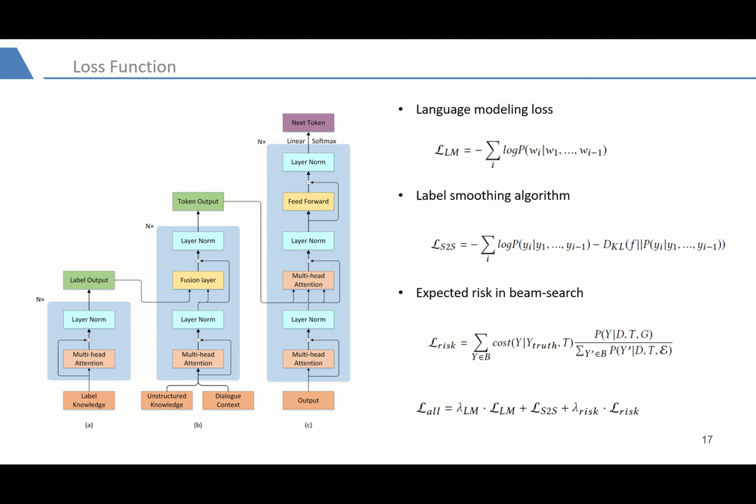As for the loss function, according to previous works, including language modeling as an auxiliary objective in fine-tuning helps improve the generalization of the supervised model and accelerates convergence. To train the model, we use a weighted combination of objectives. During encoding, we leverage language modeling loss. During decoding, we leverage the label smoothing algorithm and expected risk to enhance the model's generalization performance.